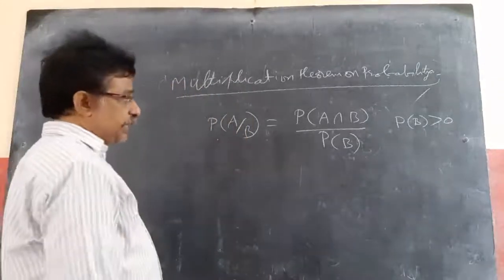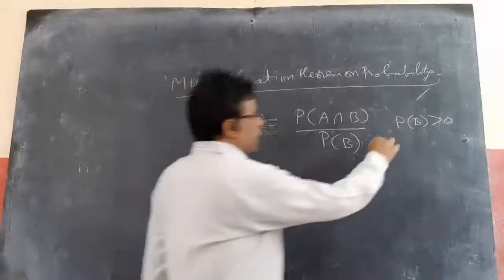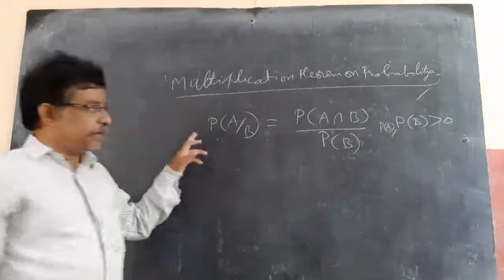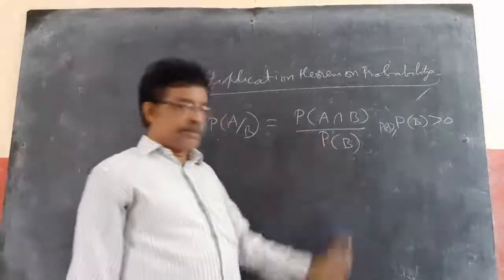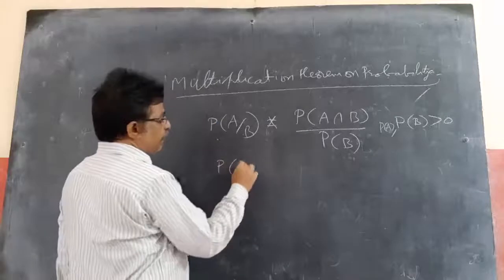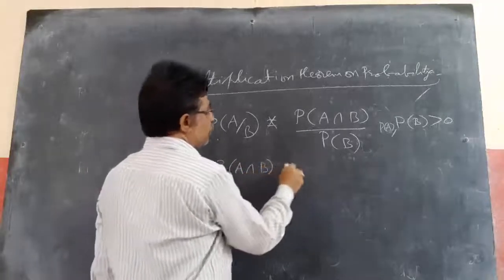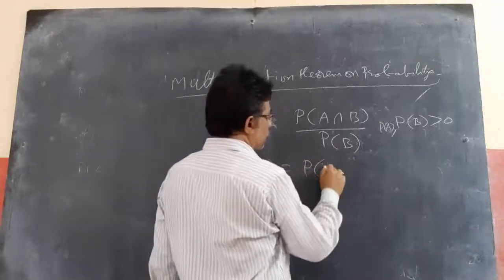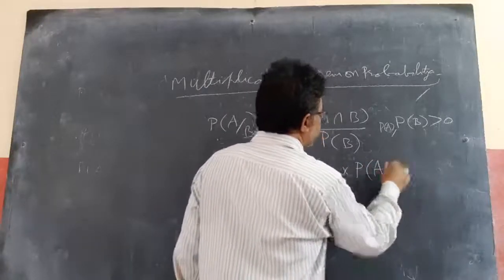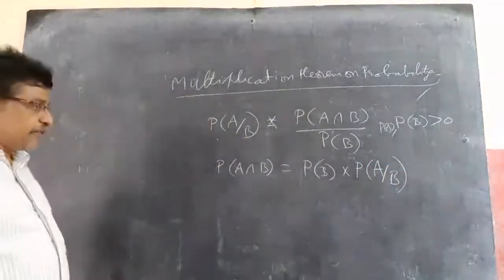We already know the probability of any event lies between 0 and 1. So if P of A and P of B are greater than 0, then only we can write P of A by B equals P of A intersection B by P of B. If I cross multiply, P of A intersection B equals P of B into P of A by B.